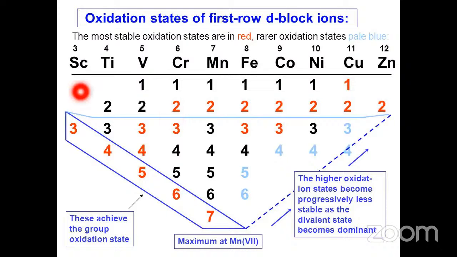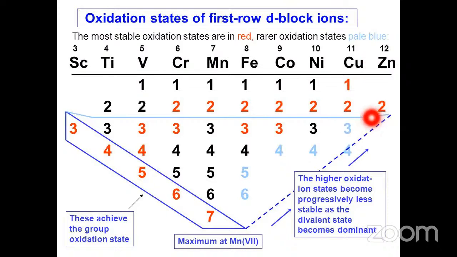Here, scandium exhibits the +3 oxidation state. Titanium exhibits +2, +3 and +4. Vanadium exhibits +1 to +5. Chromium exhibits +1 to +6. Manganese exhibits +1 to +7. Iron exhibits +1 to +6. Cobalt exhibits +1 to +4. Nickel exhibits +1, +2, +3 and +4. Copper exhibits +1 to +4. And zinc exhibits only the +2 oxidation state.